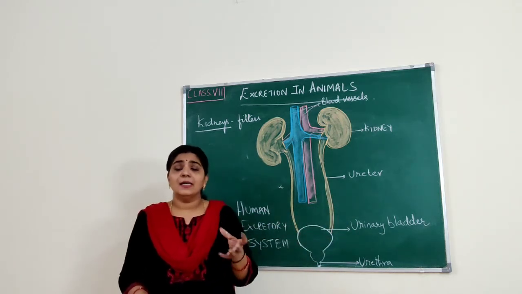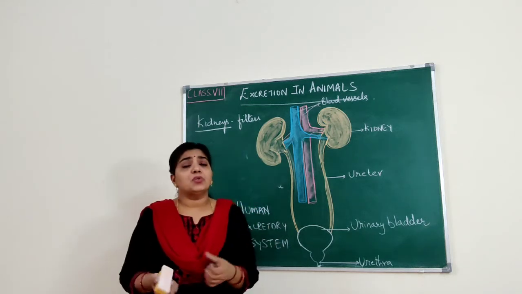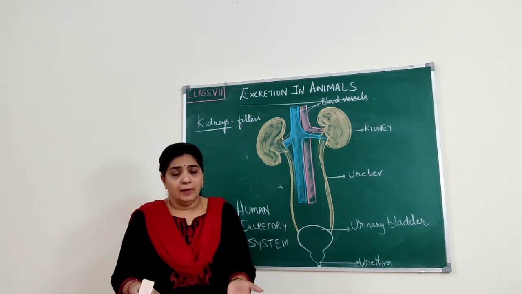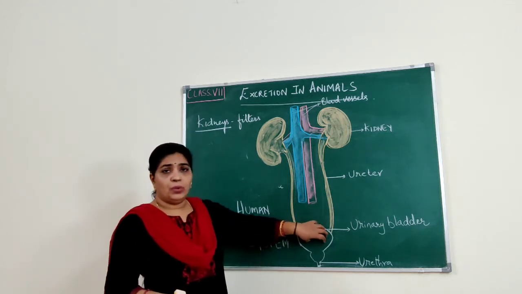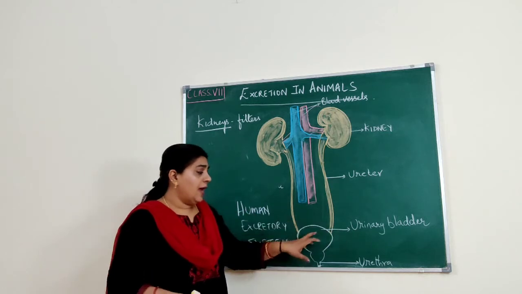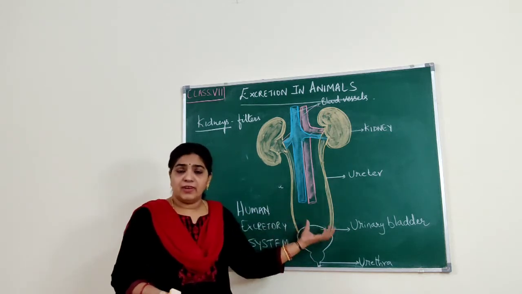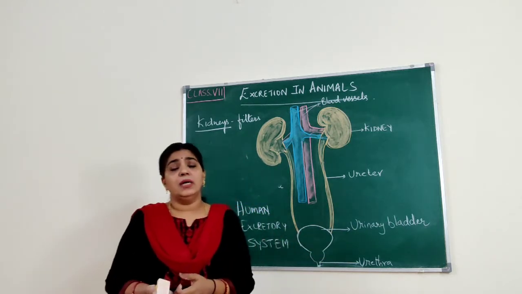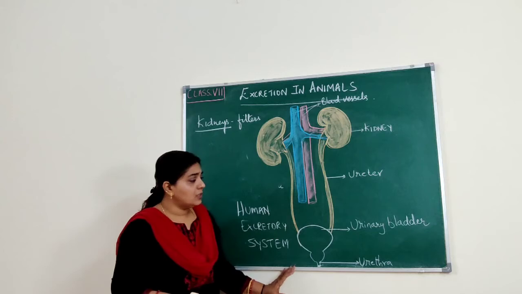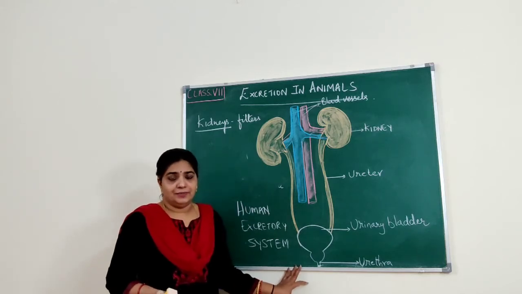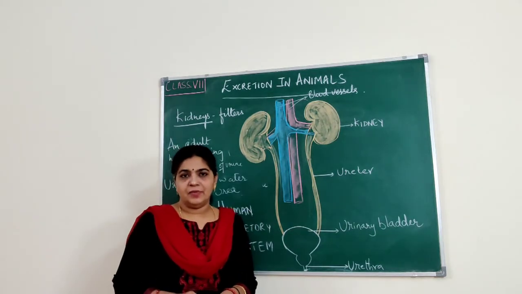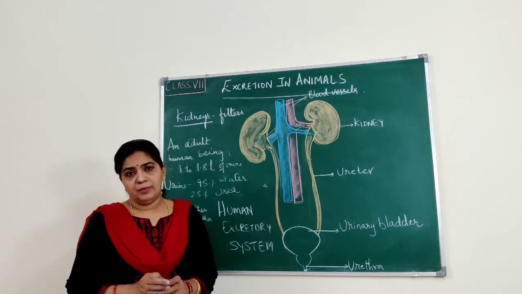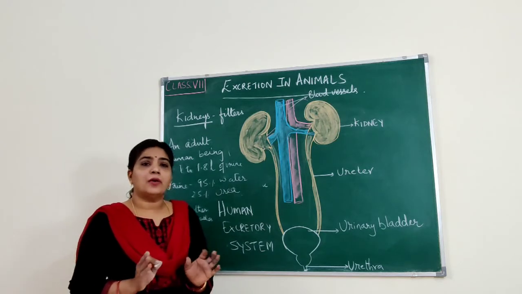The urinary bladder is like a sac-like structure which will store the urine for some time. Until you feel like passing the urine, it will be stored in the urinary bladder. And when the bladder is filled, then the urine will be thrown out through the urethral opening. So that's about the excretory system. Understood the excretory system? So per day, an adult human being will be throwing out around 1